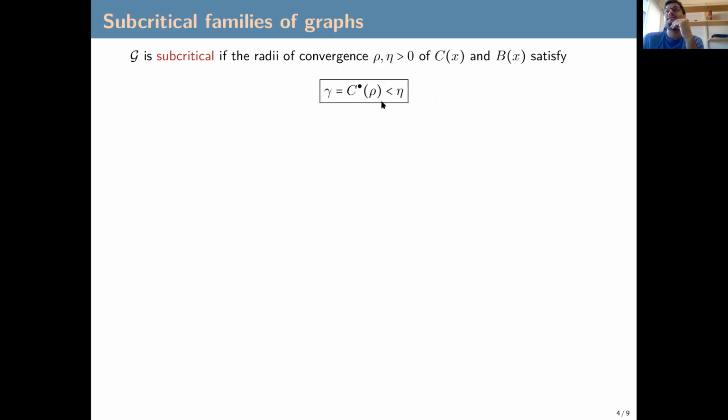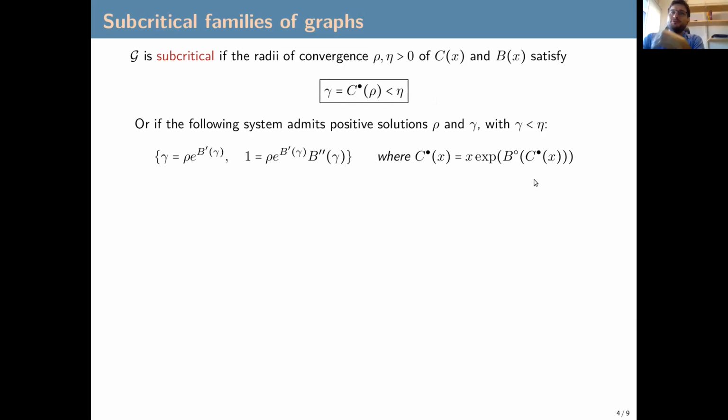So we have that C dot, the generating function of connected graphs rooted at a vertex, evaluated at its dominant singularity, is strictly smaller than the singularity of B. So there is an alternative form which might be a bit easier to see. This comes from the functional equation we saw before, due to the block decomposition. So if the following system here of two equations admits a positive solution, rho and gamma, which is C dot evaluated at its singularity, which is strictly smaller than the singularity of the generating function of the blocks. So this comes from here. This is the direct translation of this functional equation.